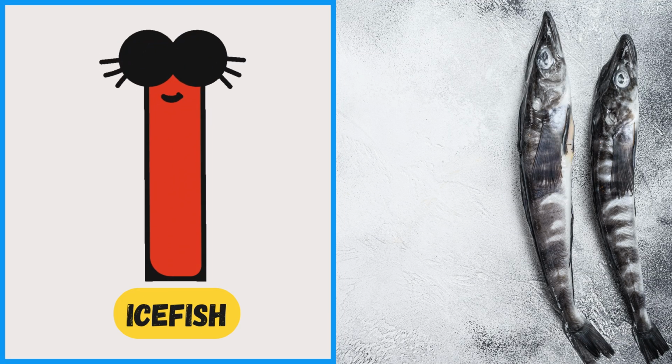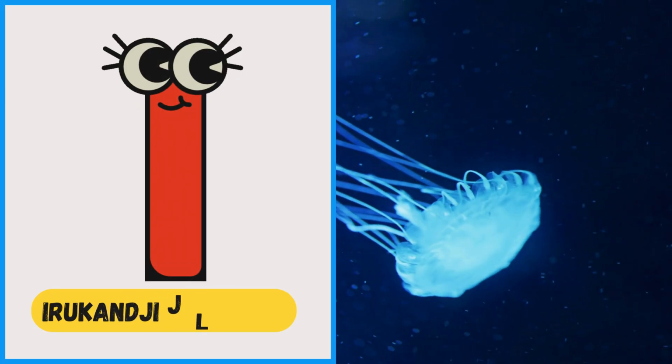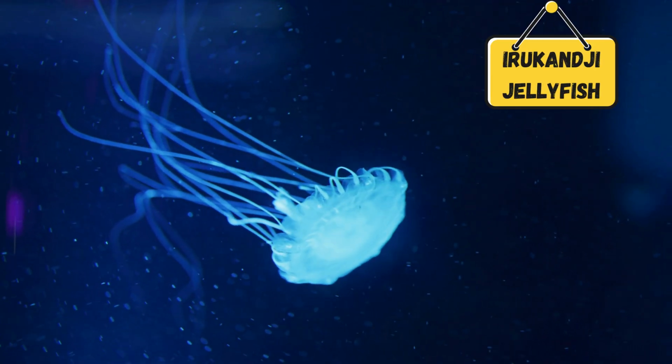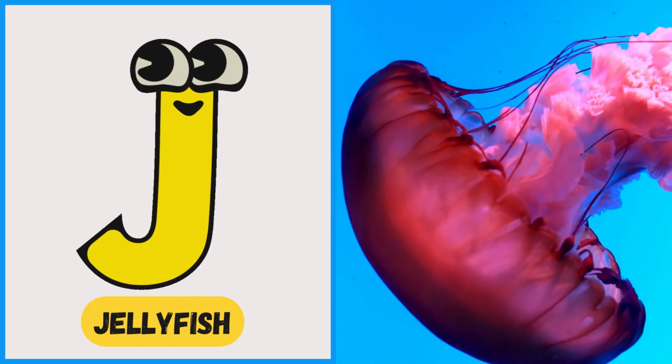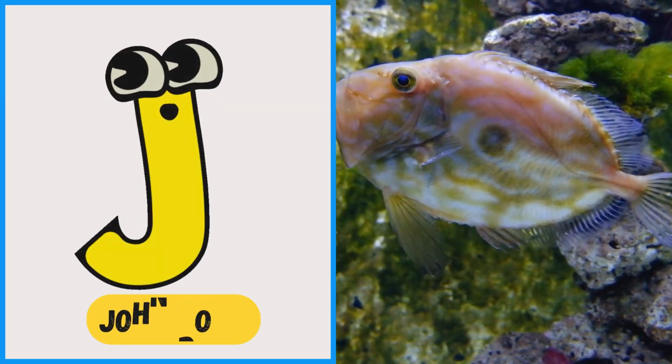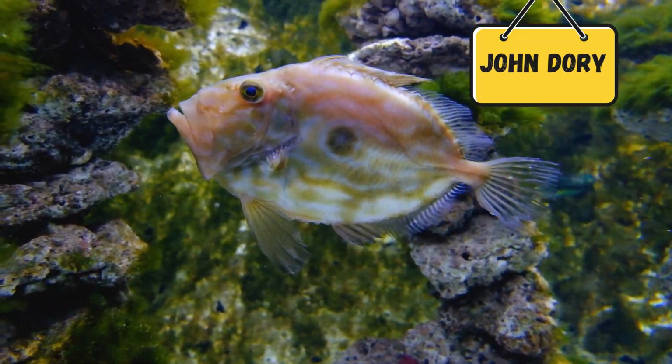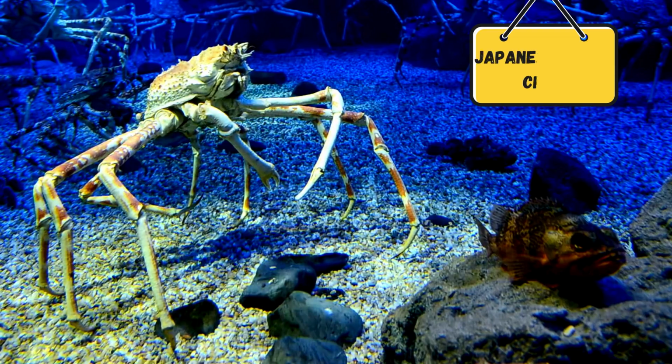I is for icefish, icefish. I is for Irukandji jellyfish, Irukandji jellyfish. I is for imperial shrimp, imperial shrimp. J is for jellyfish, jellyfish. J is for John Dory, John Dory. J is for Japanese spider crab, Japanese spider crab.